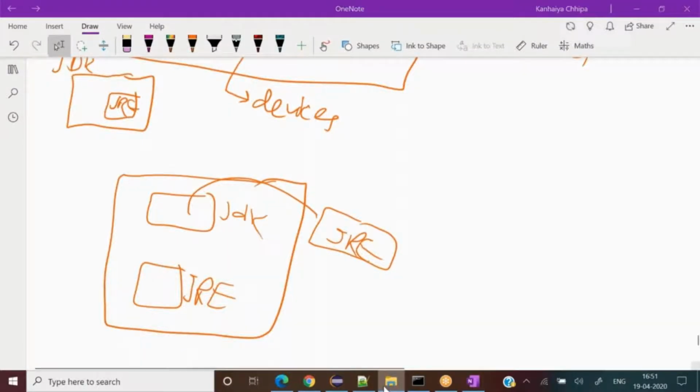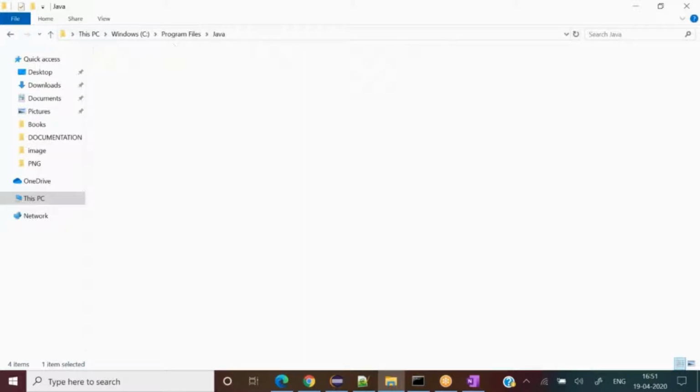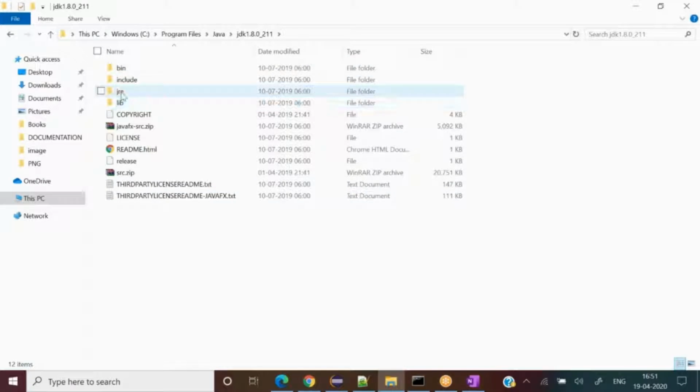Whenever we install, it comes in that fashion. You can see that right now I have 1.8.0_211. So JRE is here and JDK is also here. If I go inside, again JRE is here. So by default Java gives it in such a way.